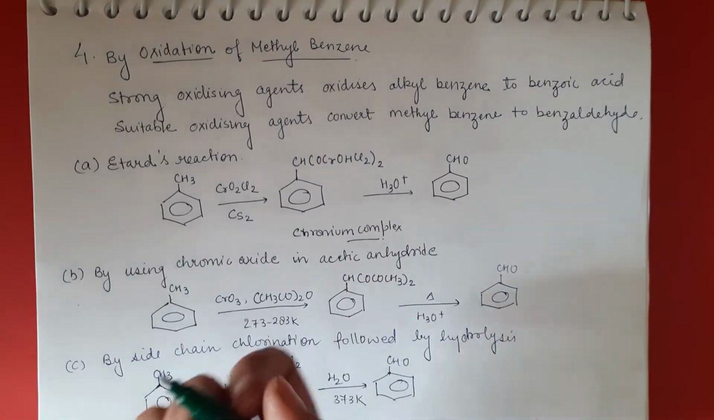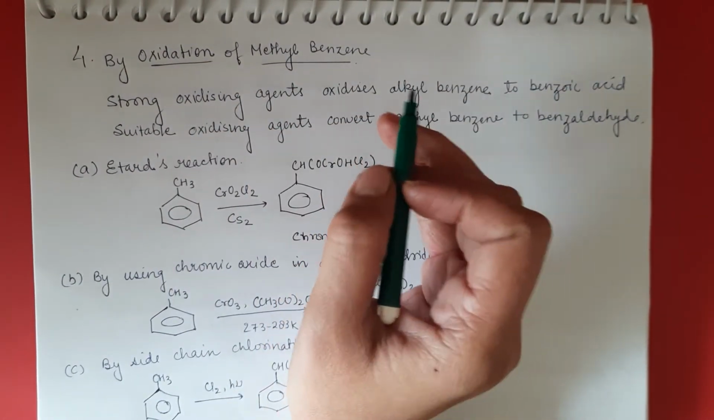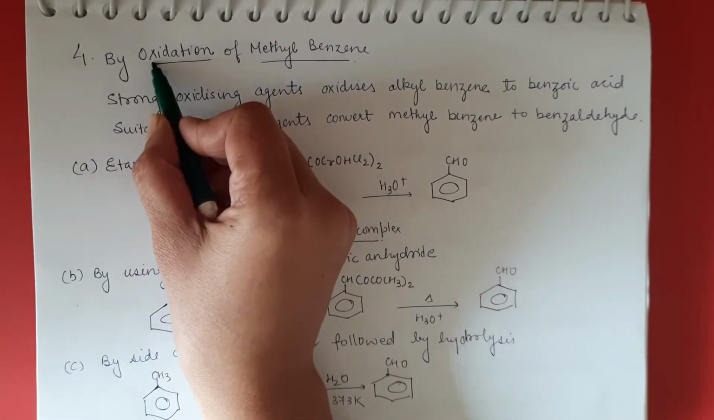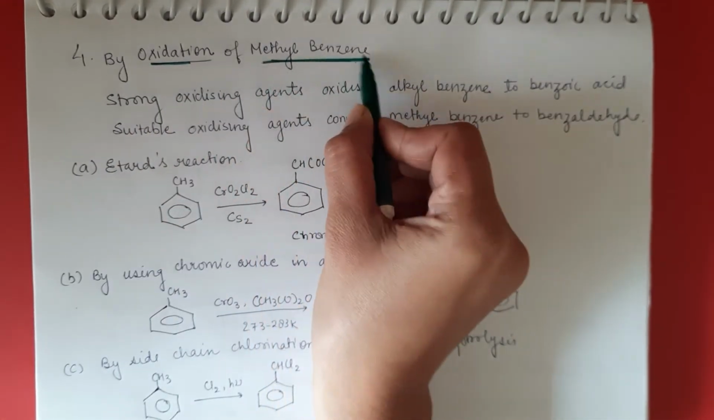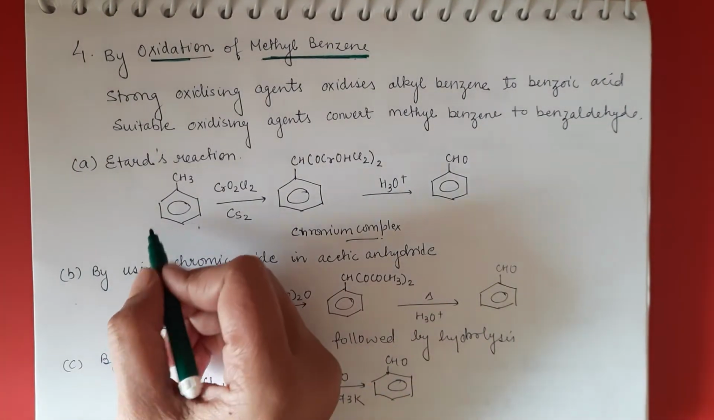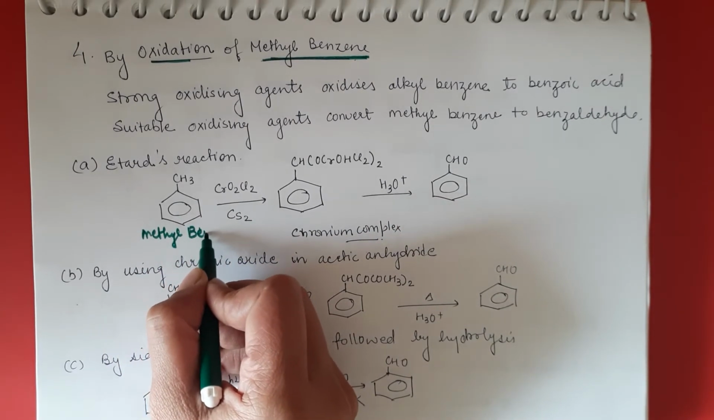So as we just saw, by treating benzene with certain specific reagents, we get ketone and aldehyde. Also, by oxidation of methyl benzene, you can see here methyl benzene, this is known as methyl benzene.